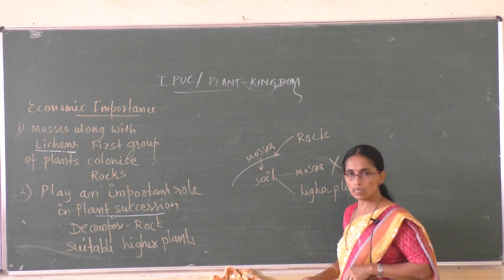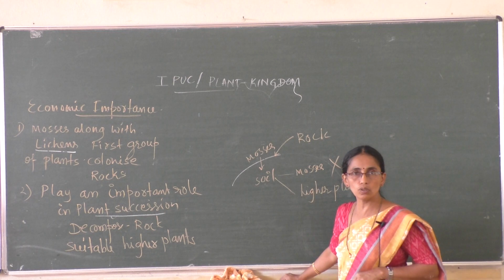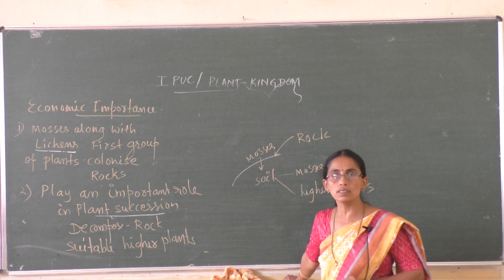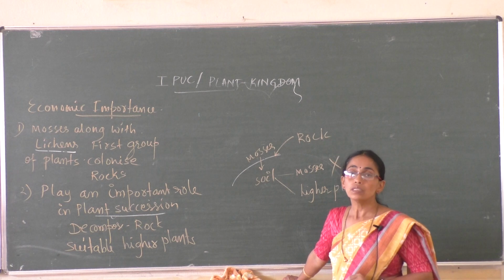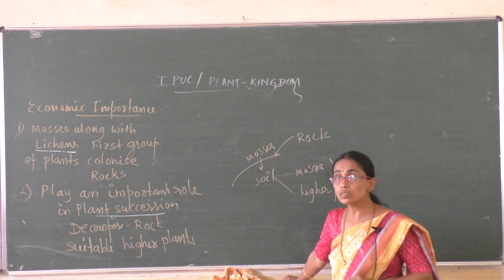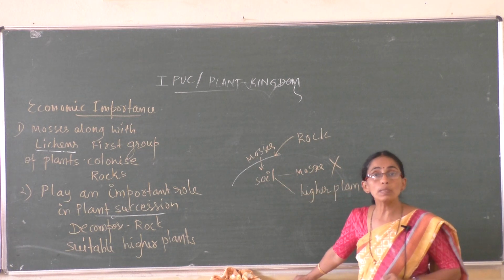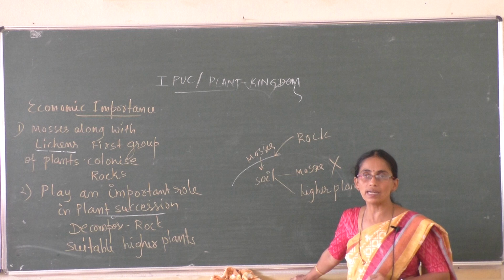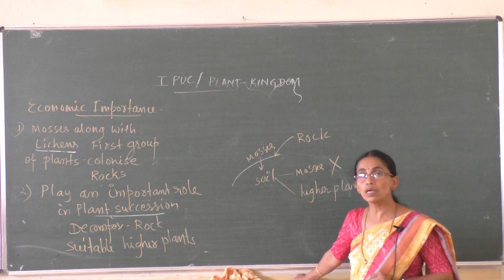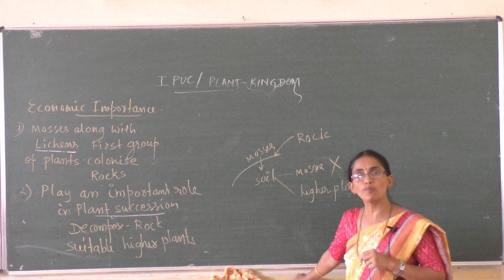Imagine in a rocky area, initially mosses grow, then the entire area changes into soil. In that area mosses cannot grow. Now in that soily area some small plants, a higher group of plants than bryophytes, can grow. After many years they die. Still a higher group of plants grow.